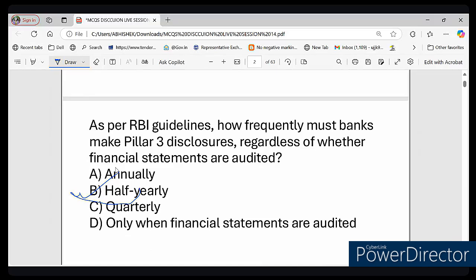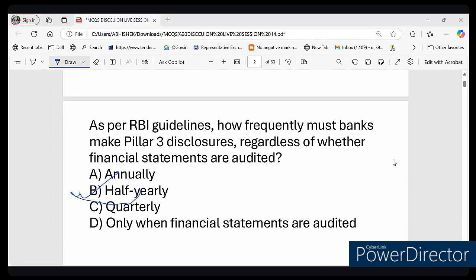Now tell me, do you think that more frequent disclosure helps in preventing financial crisis? Yes or no? I'm asking you a question. Do you think that more frequent disclosure helps in preventing financial crisis? What do you think? Yes or no? Right. So that is why the correct answer to this particular question is option number B.